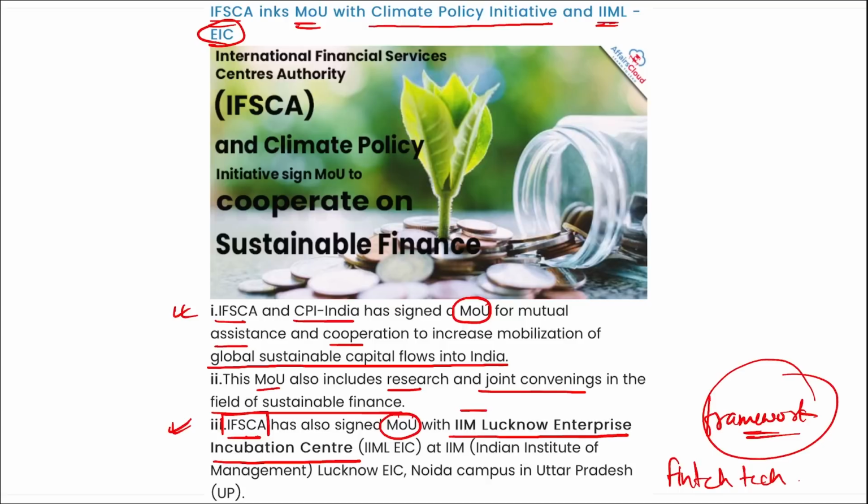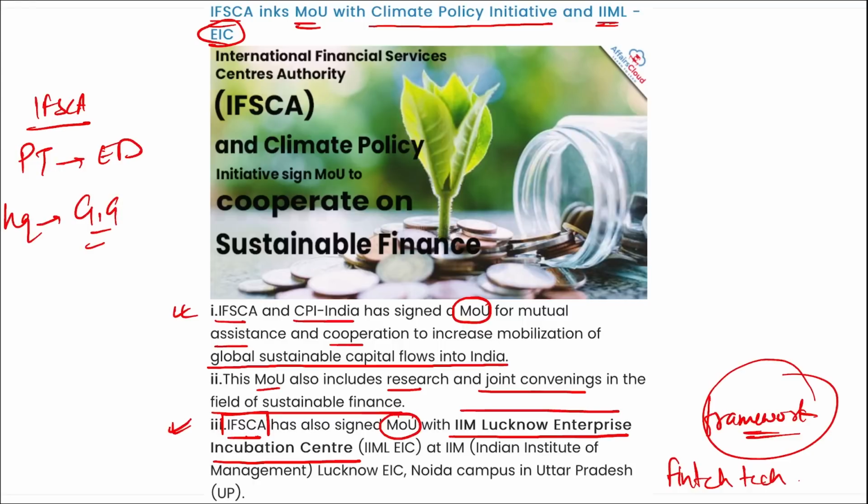If we talk about IFSCA, Praveen Trivedi is the current executive director here. Headquarters is in Gandhinagar, Gujarat, and this was established in April 2020.